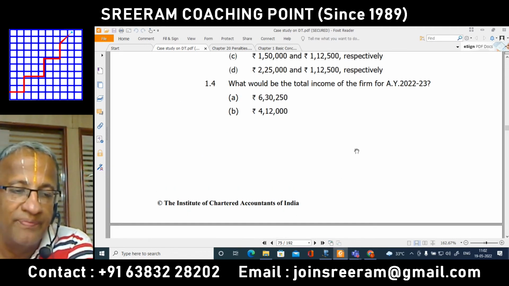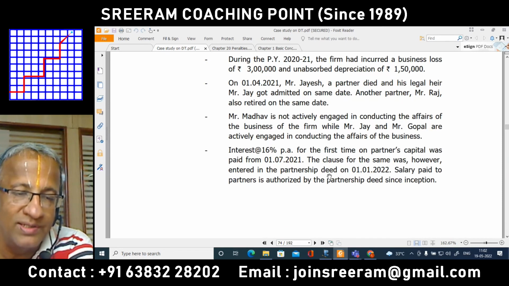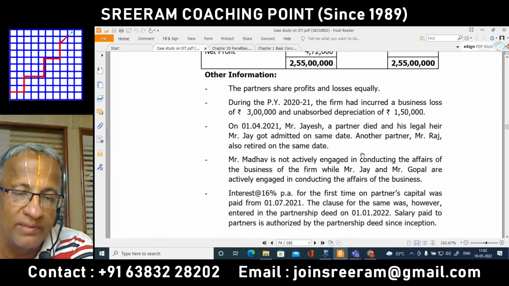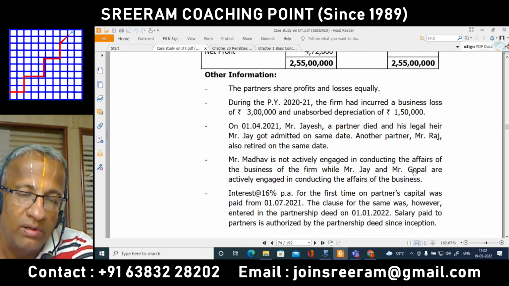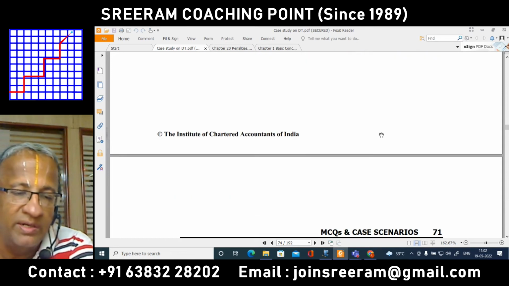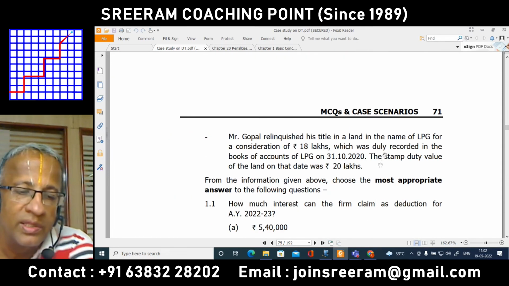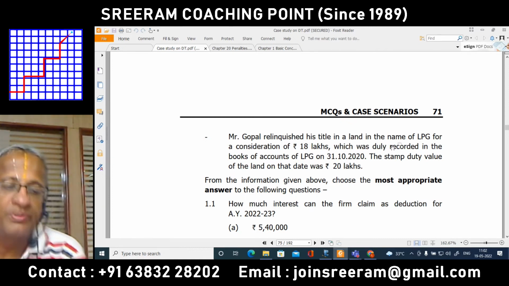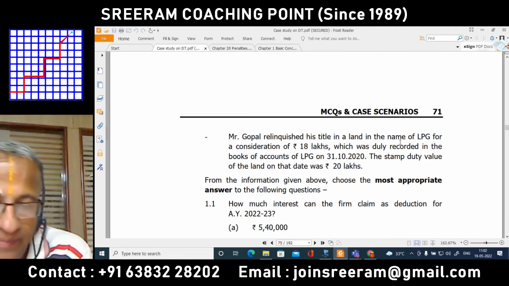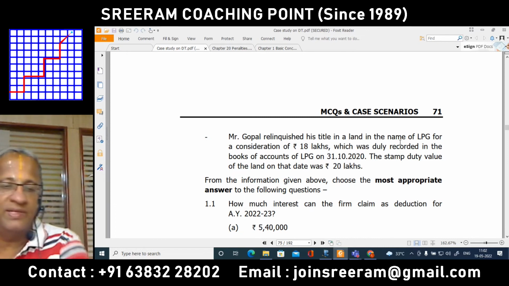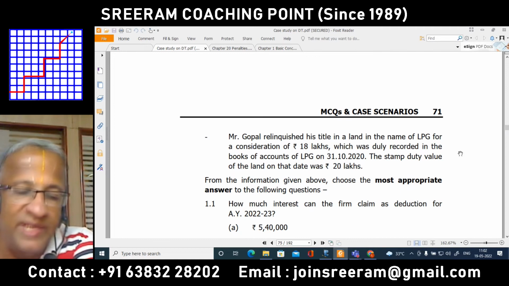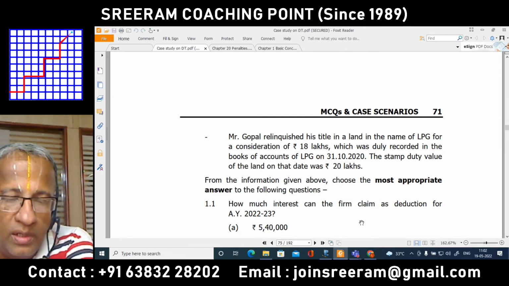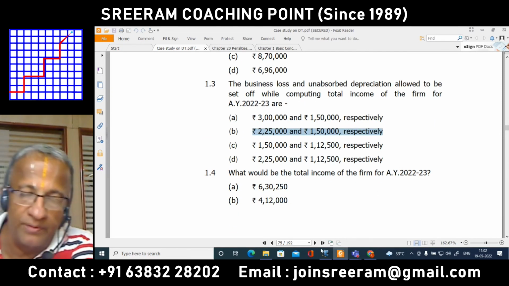So up to this stage, we are expected to take into consideration the matters related to business loss, then the salary permitted, interest, and they have not mentioned anything about a related transaction for the land of Mr. Gopal, who relinquished in favor of the firm. So that is taken up as a separate alternative. So up to this stage, the last bullet point, we will simply ignore. So what is the total income of the firm?